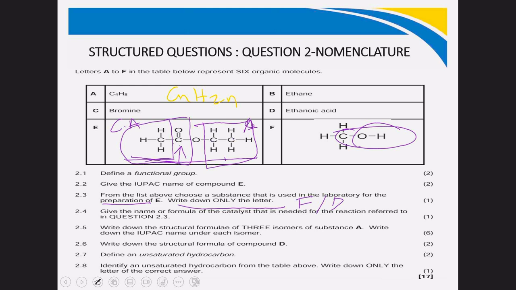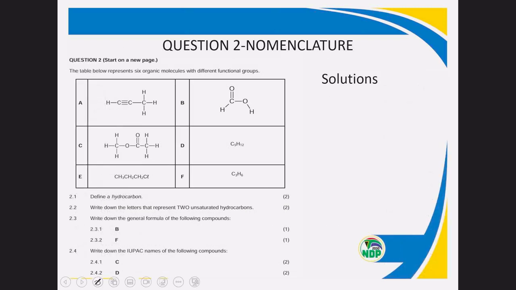I have 2 question number 2s, so I'm taking the second one. The first one was extracted from September 2022. This one is extracted from June 2024. Even in this one, the tip is to analyze the table. So in the table, you are given a structural formula, then there's the functional group, triple bond, that's an alkyne. So you are given COOH, which is a carboxylic acid, and then this part comes from the carboxylic acid, and this from the alcohol. Then you can see that C belongs to an ester.